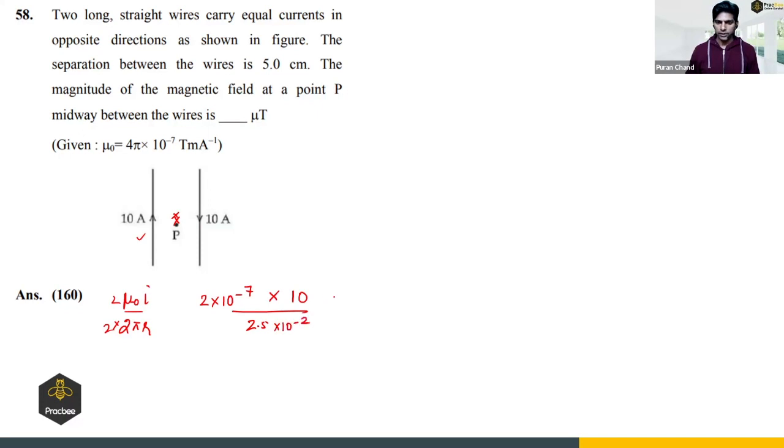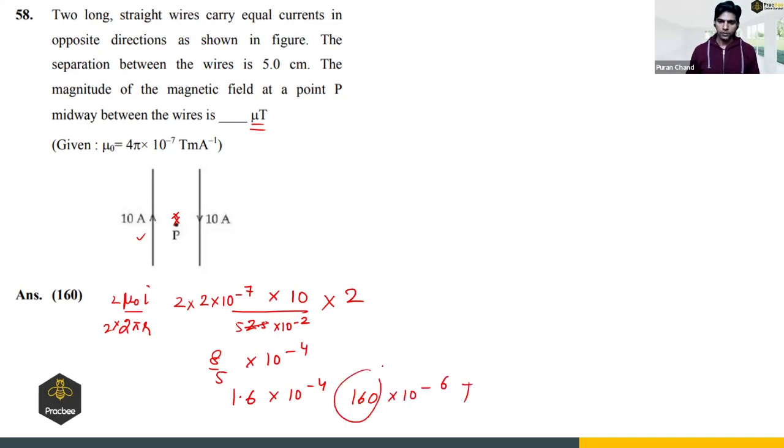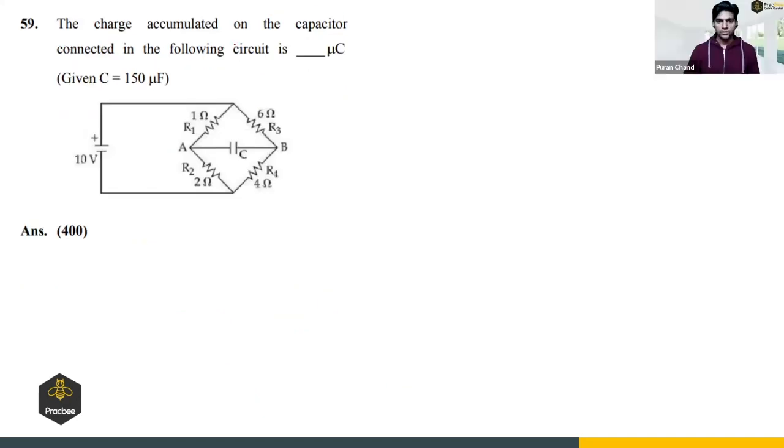Now we have to multiply this with 2 to get the answer, because we have two wires. So this will be 8 by 5 into 10 raised to power minus 4, which is 1.6 into 10 raised to power minus 4. We have to find the answer in micro Tesla, so it will be 160 into 10 raised to power minus 6 Tesla. So 160 is the answer.